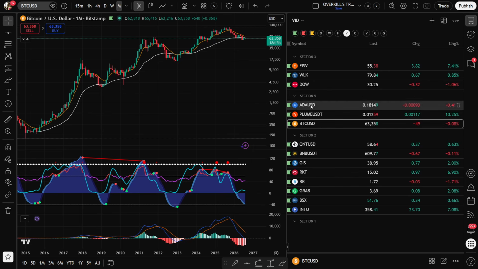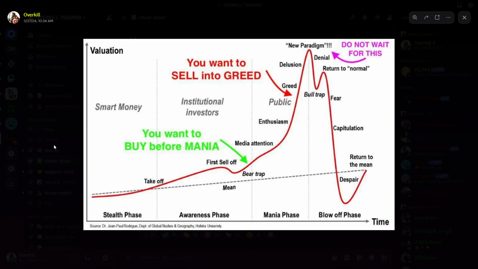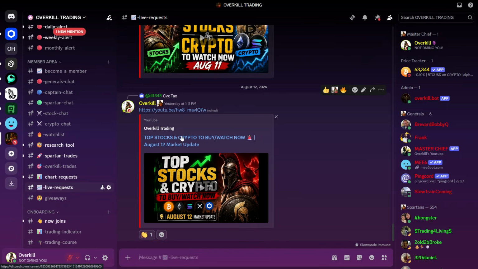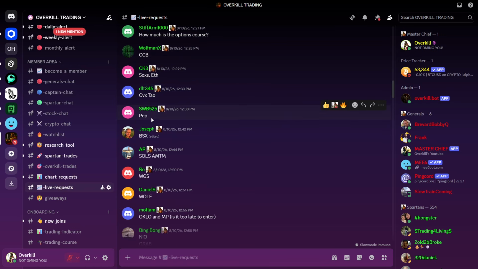So those are the three cryptocurrencies to be watching here today. There's a lot of them, guys. A lot of signals going off. So let's go ahead and take a look at your guys' chart requests. Again, we left off yesterday right here with CVX and TAO. So we'll start here today with SWB with Pepsi.